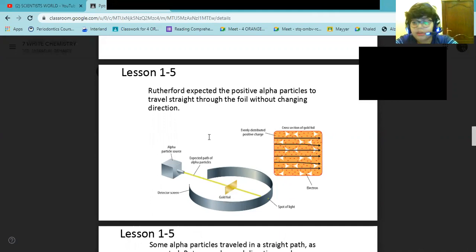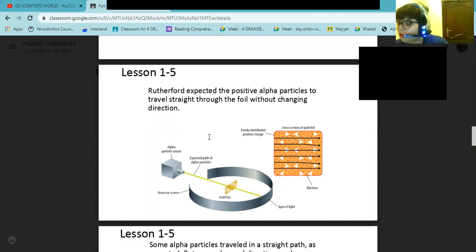That's what they expected. They expected that the alpha particles would knock things away and move in a straight path. Rutherford expected the positive alpha particle to travel straight through the foil without changing direction. That was what they expected.